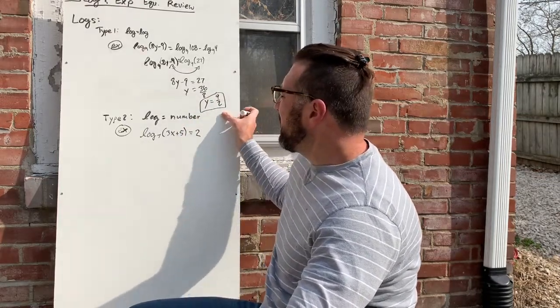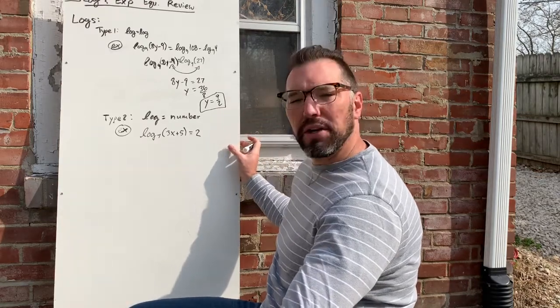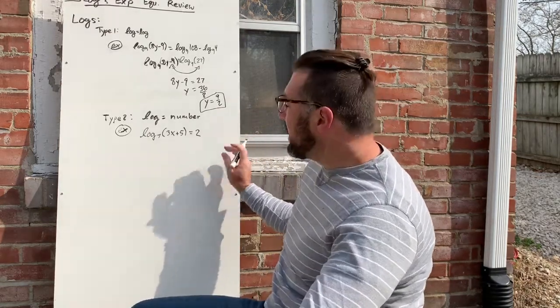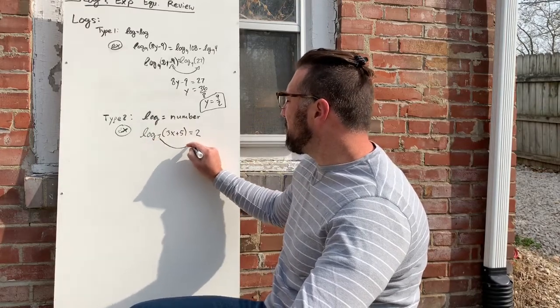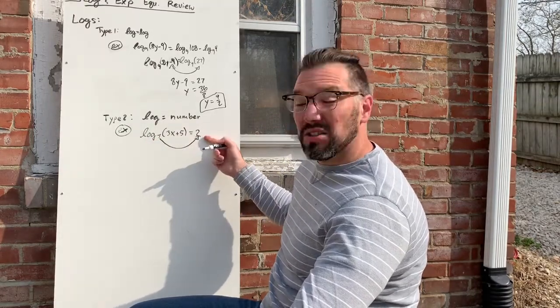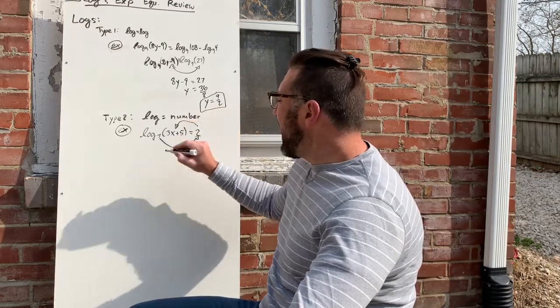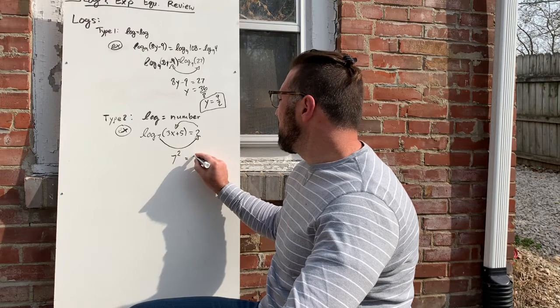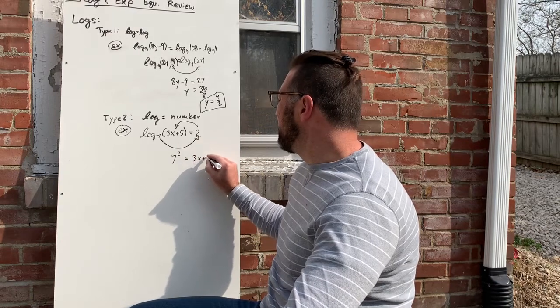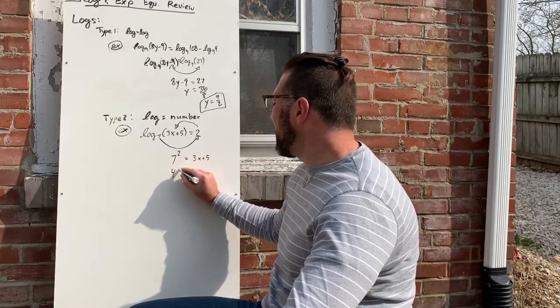The second way, when you have log equaling a number, you've got to go back to the definition of what a log is. This is saying that log base 7, when you raise 7 to the second power, it's going to equal that input, right? That's what a log means. 7 squared equals the input, 3x plus 5. And so 7 squared is 49.